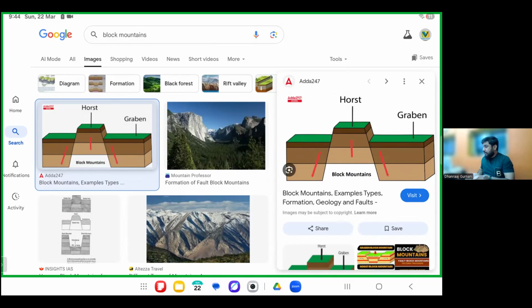It's going up because some kind of pressure is pushing it up or taking it down. And the side part is called the graben. Please see what is called the graben.